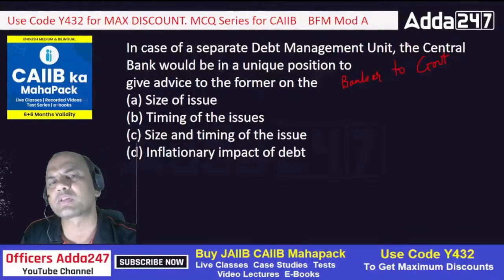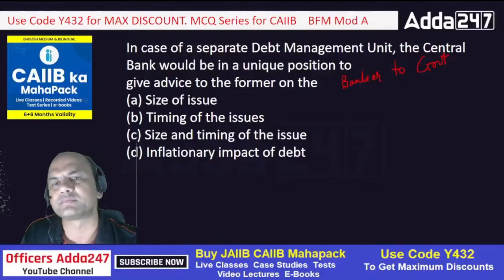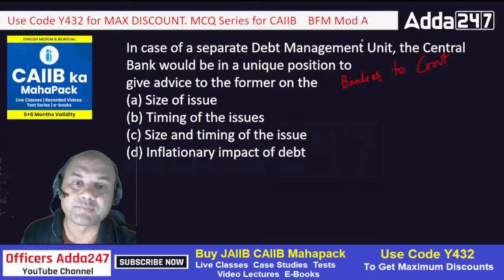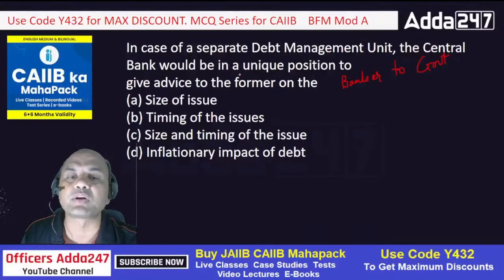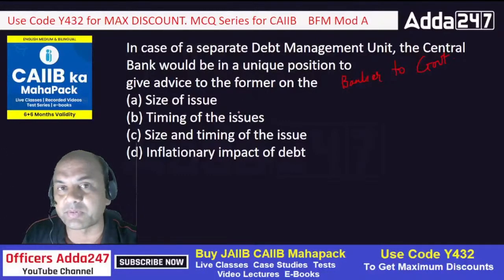Suppose tomorrow the government says, okay, I want to build concrete roads throughout India. So I need money. RBI will advise them about the size of the issue: how much money will you need? And the timing of the issue: when should you issue these bonds? This is also very important.